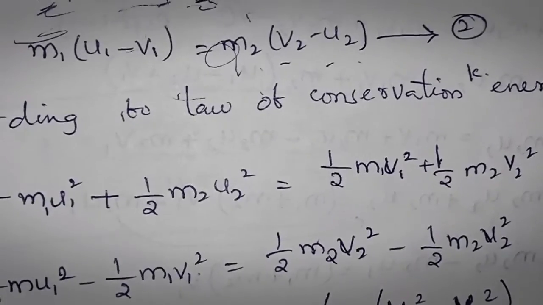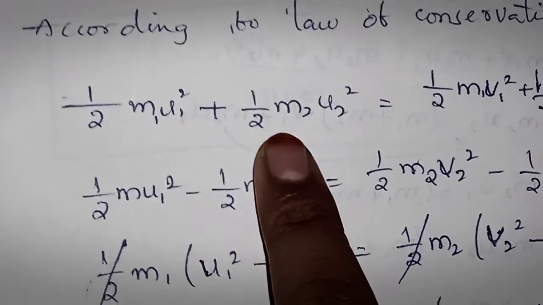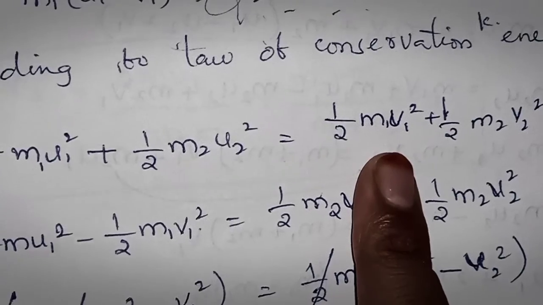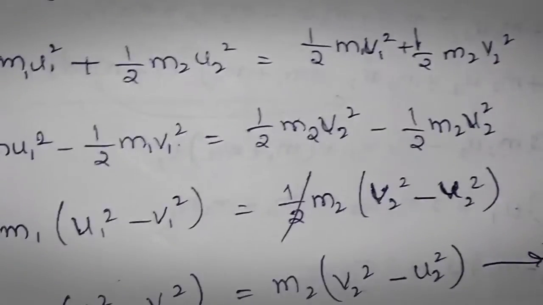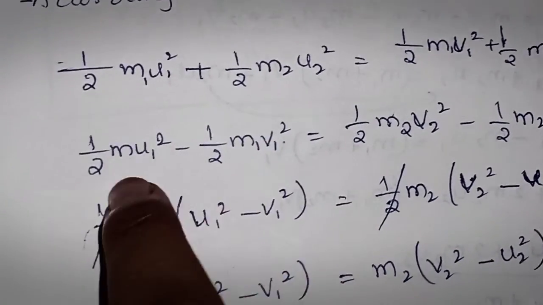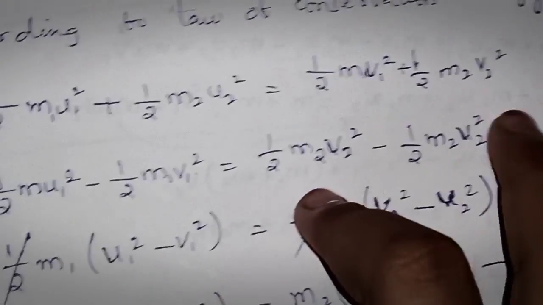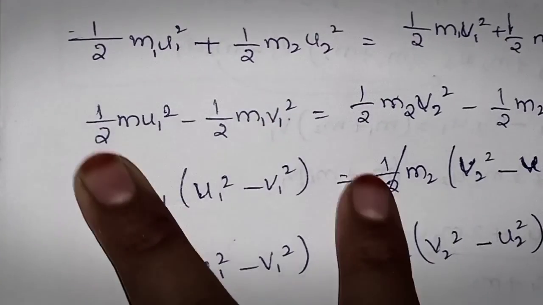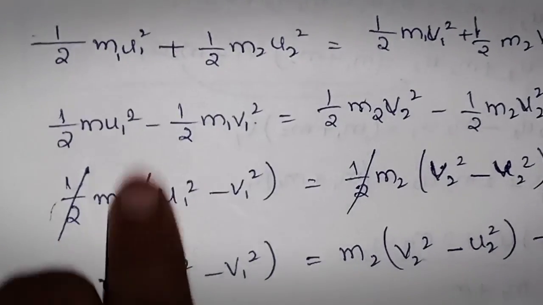According to the law of conservation of kinetic energy, half m1 u1 square plus half m2 u2 square equals half m1 v1 square plus half m2 v2 square. By rearranging the initial and final velocity terms, we get this equation. Next, half is common on both sides, so the halves are cancelled.